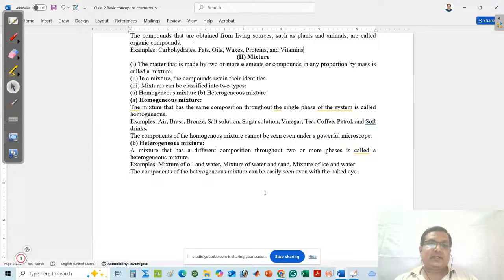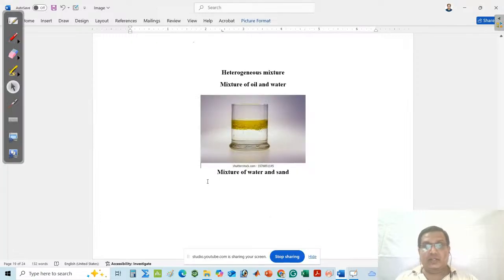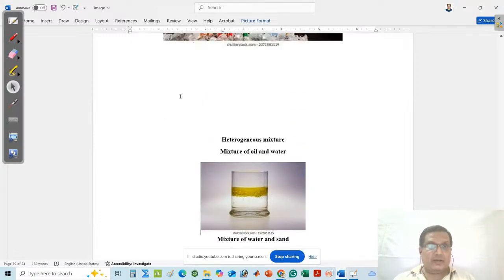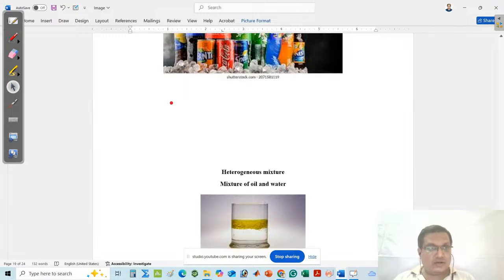So again I will repeat the definition. The matter that is made by two or more elements or compounds in any proportion by mass is called a mixture. In a mixture, the components retain their identity. A very important point. Suppose I will think about one example, I will give two examples. Suppose one example is water.